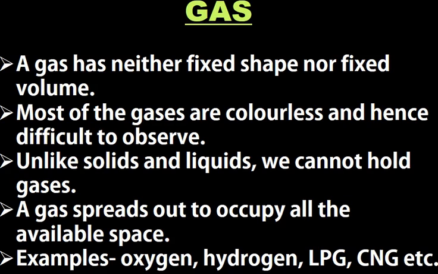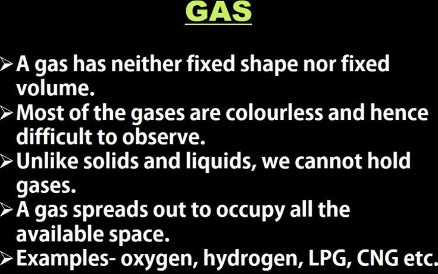Now if I ask you what is there inside the glass, you may tell me that the glass is empty, but in fact it is not. The glass is full of air, and air is a mixture of gases. So we can say that the glass is filled with gases. Some of the examples of gases are oxygen, nitrogen, carbon dioxide, LPG, CNG, etc.